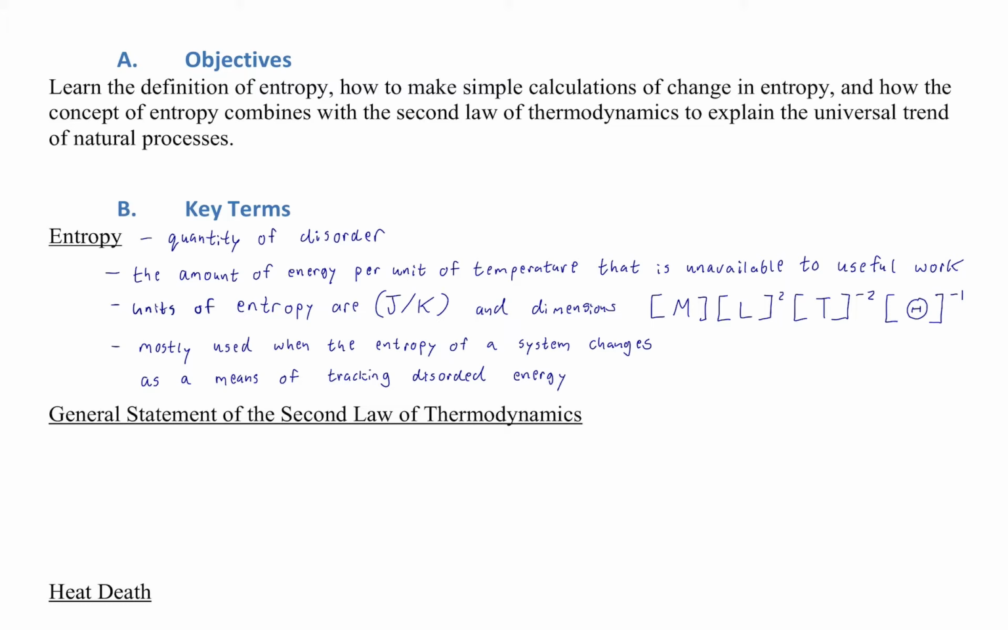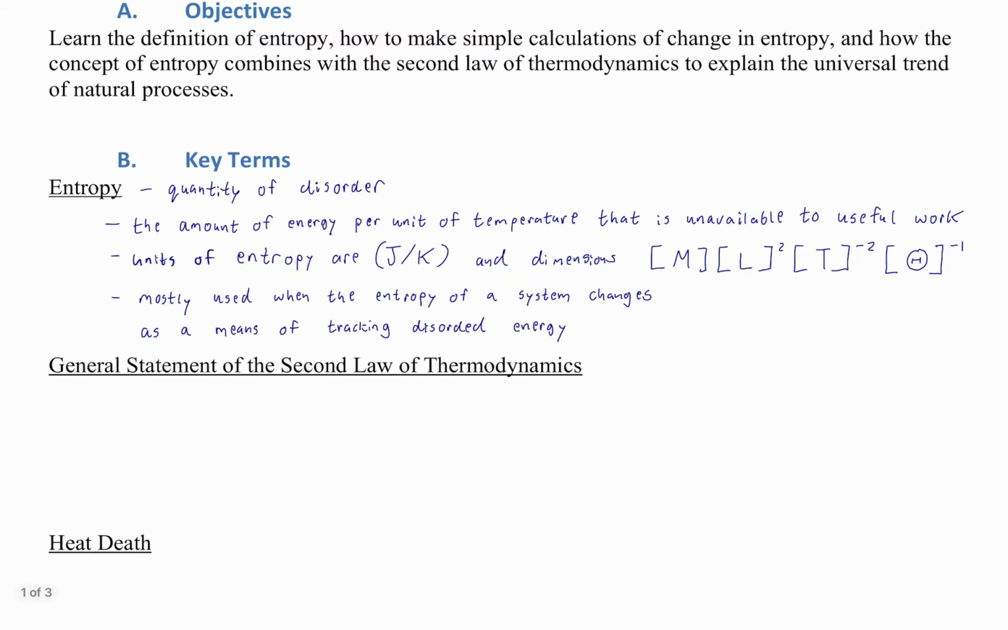So, what's our last point to make about what entropy is? It is mostly used when the entropy of a system changes as a means of tracking the disorder of energy. So in this way, we can, for example, compare entropy to efficiency. So entropy can be compared to efficiency, right? As a proxy for it, or as another way of looking at a system and quantifying that system. It can also be shown to always go up. It will always increase.